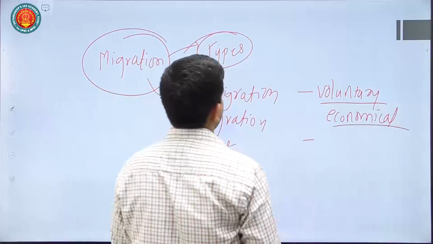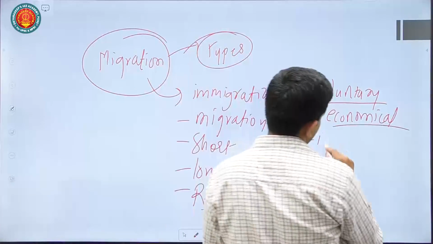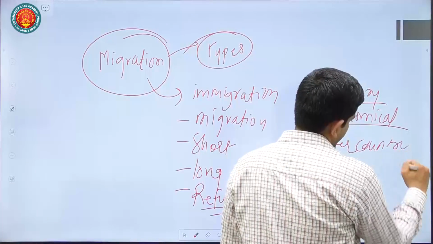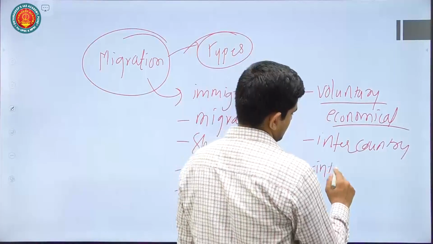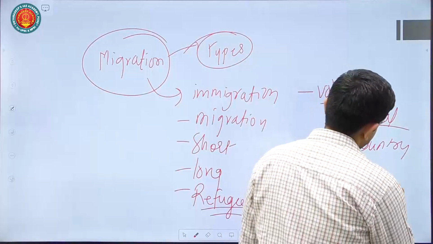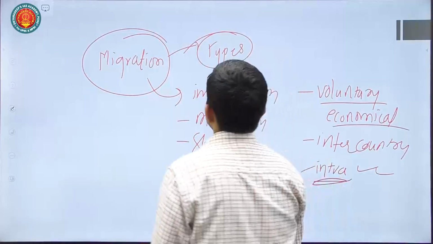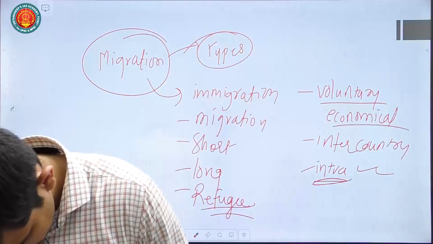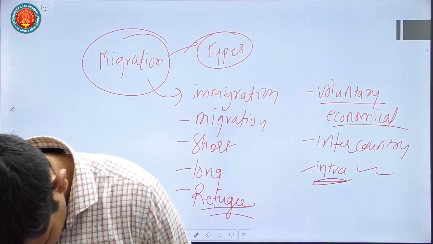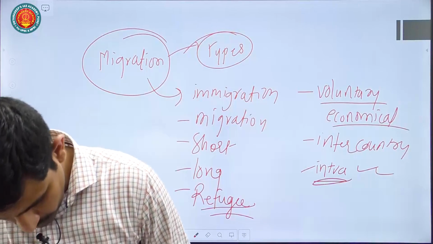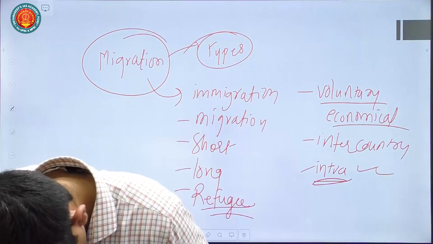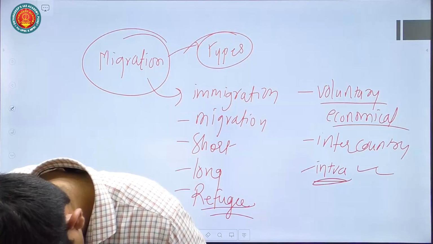Then you can also mention inter-country migration and intra-country migration. So these are the various types of migration that you can mention. Then the question also talks about discussing types of migration and various challenges.